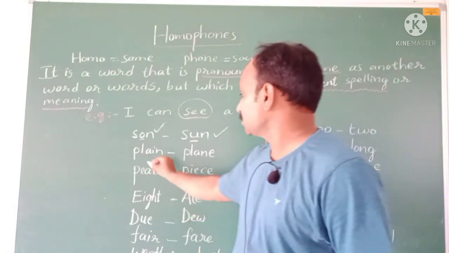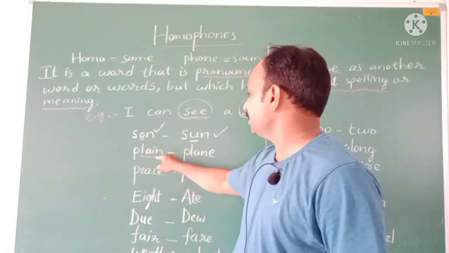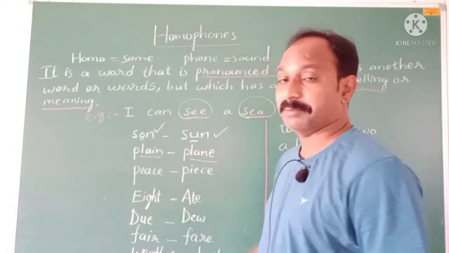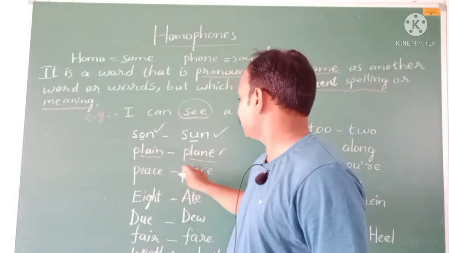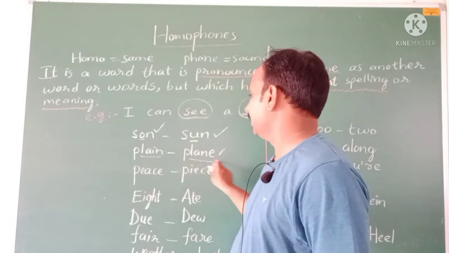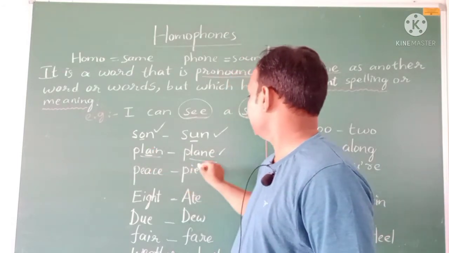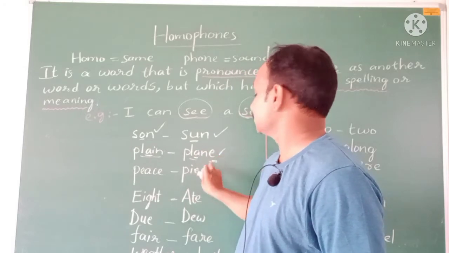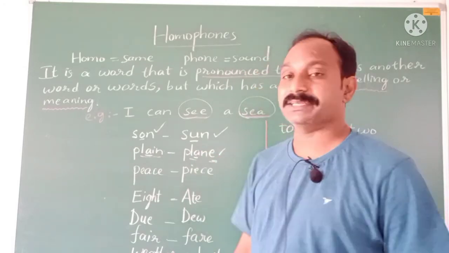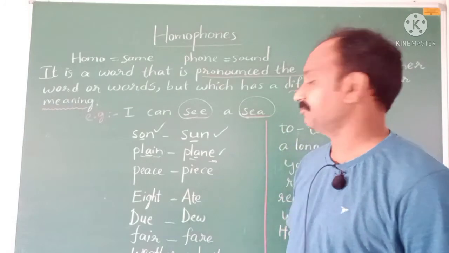Now here, plane means an aeroplane. Though they are pronounced the same, here the spelling is P-L-A-I-N and here A-N-E is there. The sound is the same, but the spelling is different. Even the meaning is different.